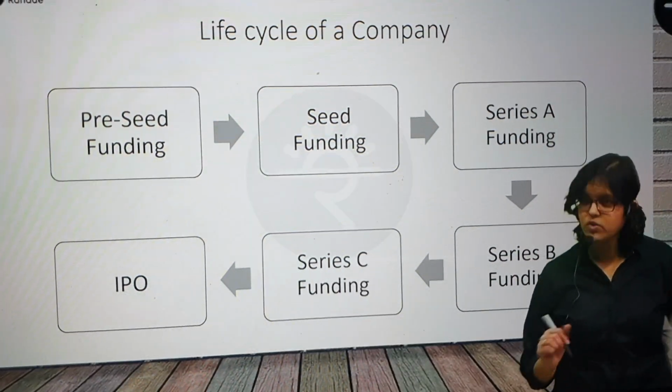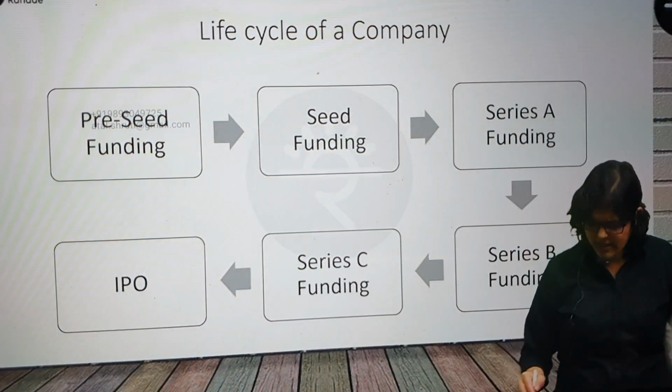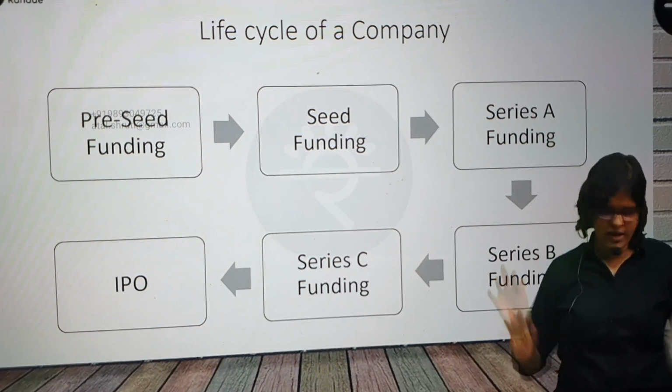Pre-seed funding. Then seed funding. We also know about this. Series A, Series B, what is this? Venture capital funding, different rounds. Is it necessary that there can be only 3 rounds? Could there be multiple rounds? Yes. Can it go to Series Z funding also? Yes. Why not? So that is how it goes, and finally, what is the last step?